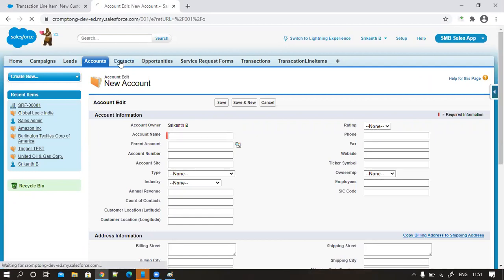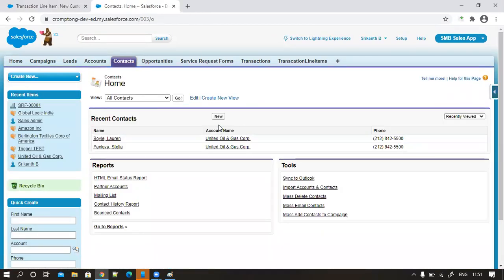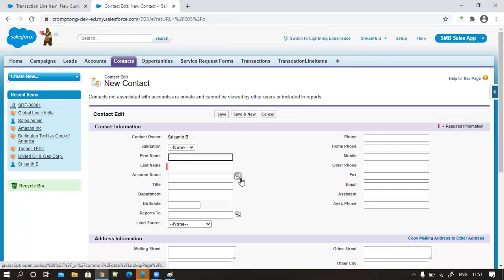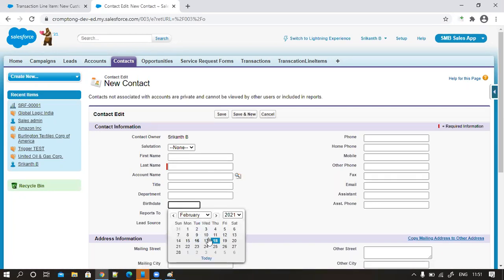Let us say I go to the contacts and click on new. What is this? Referential fields. We can call them referential fields. Today we are going to create this kind of field. We know how to create this field, right? We created this field as well.